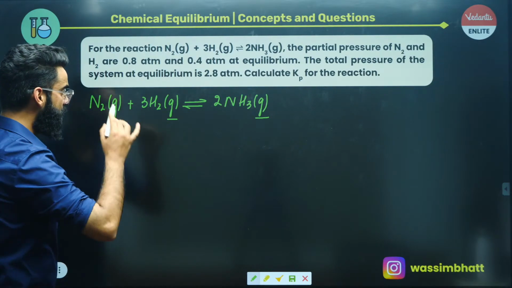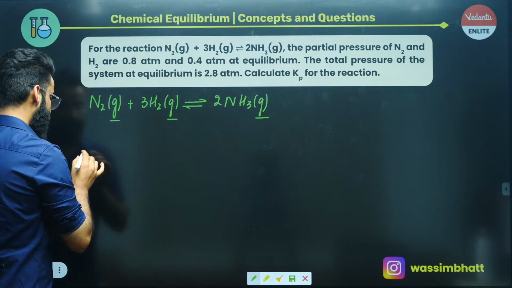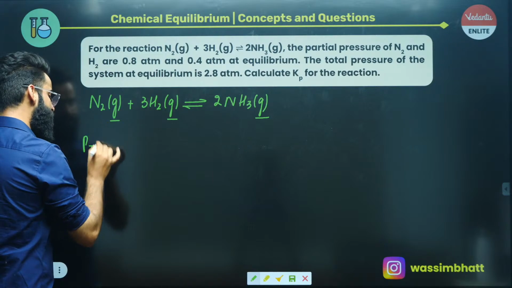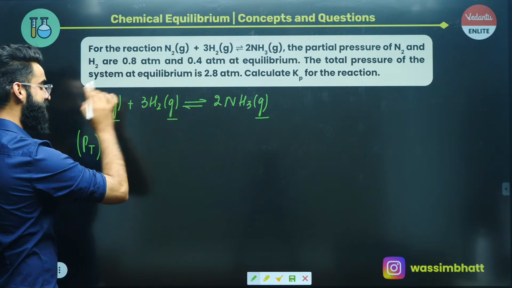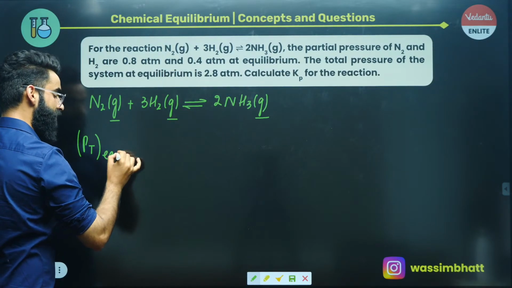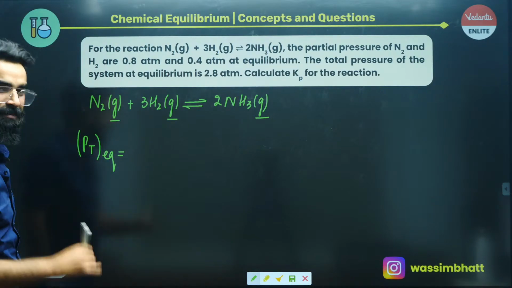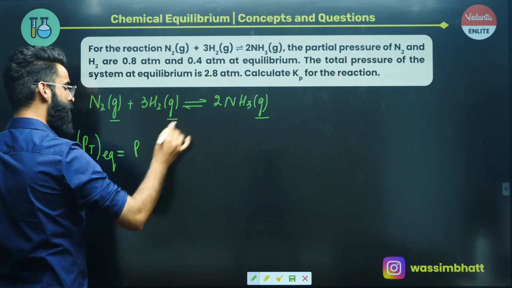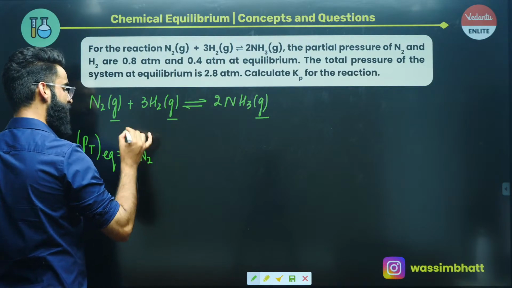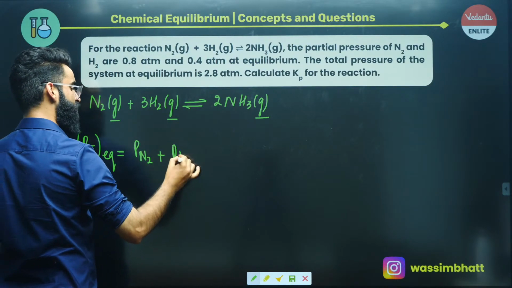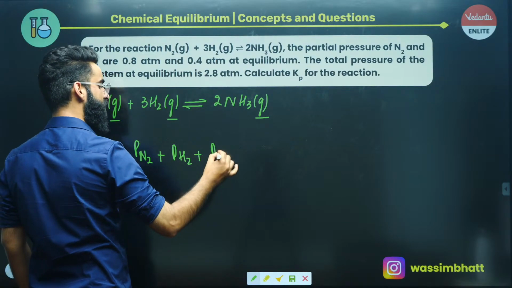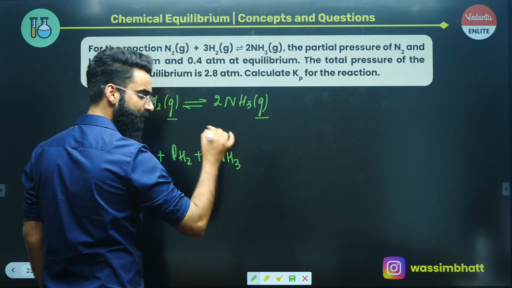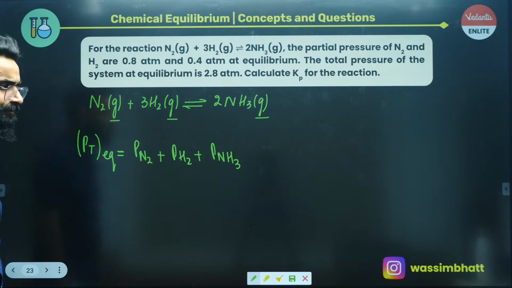So if I ask you, what is going to be the total pressure of the mixture present at the equilibrium? You'll use Dalton's law. The total pressure of the mixture at equilibrium is equal to the sum of partial pressures of each. I'll write partial pressure of N2 at equilibrium plus partial pressure of H2 at equilibrium plus partial pressure of NH3 at equilibrium. Isn't it very simple, right?